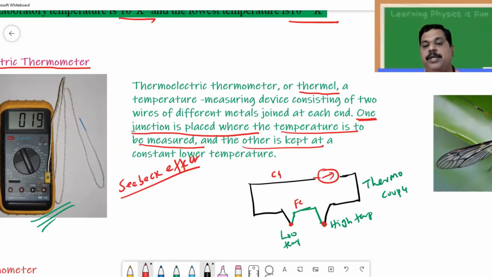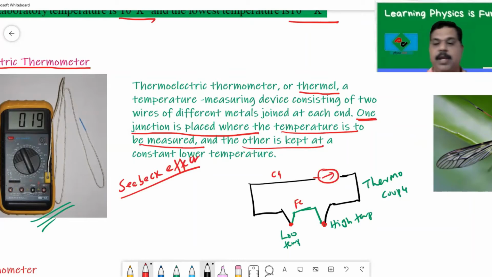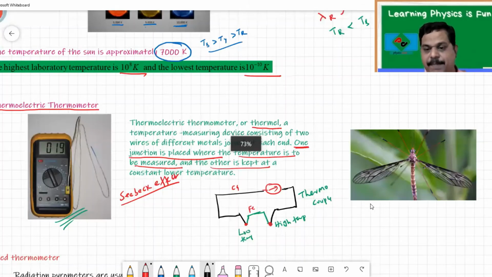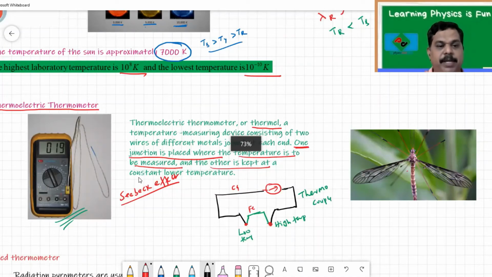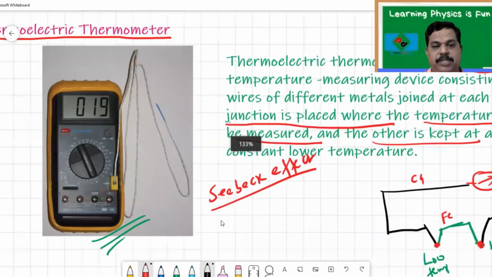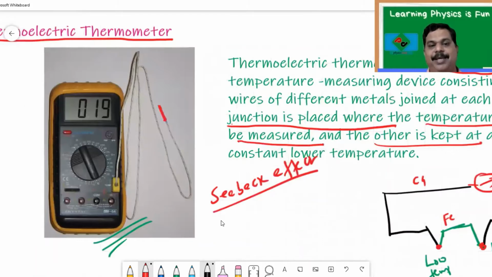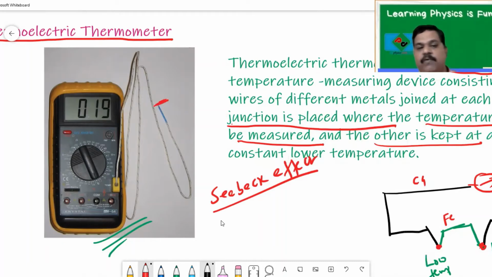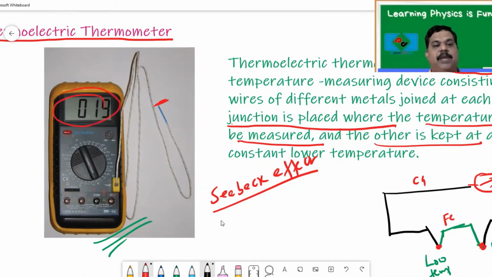Now this junction is made to touch where you want to measure the temperature. See, I want to measure the temperature of this insect. Now see, if you look at this thermometer, you closely observe it. There you find one junction. This is the junction of two metals. So what we do here, this junction is made in contact with that insect whose temperature you want to find out. The moment this touches that insect, automatically the reading will change here.